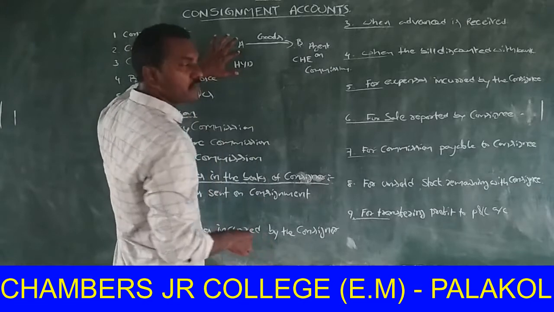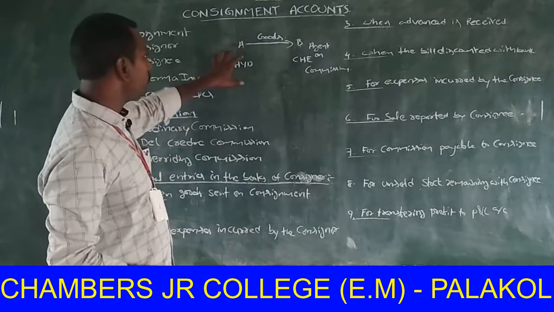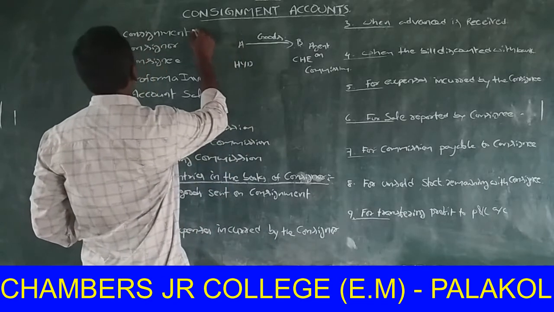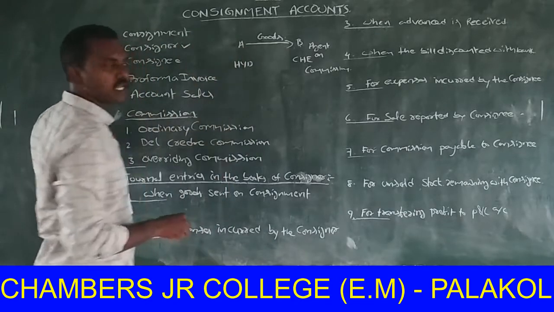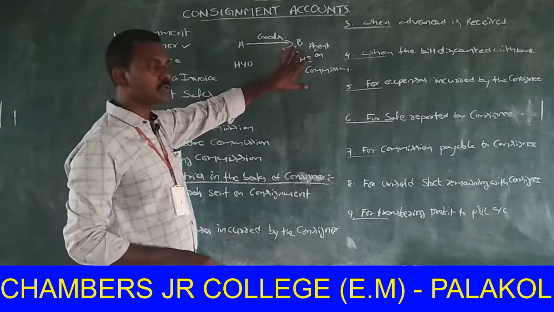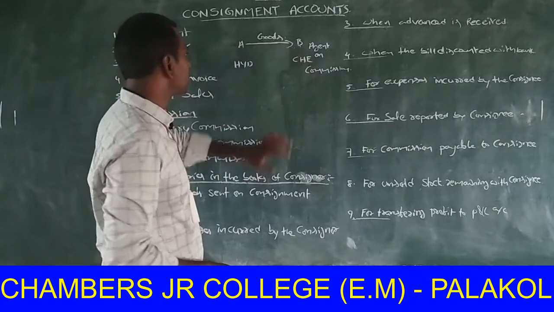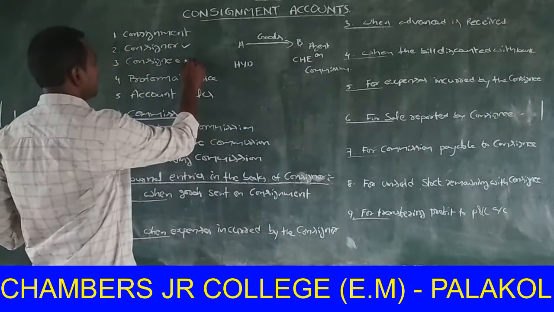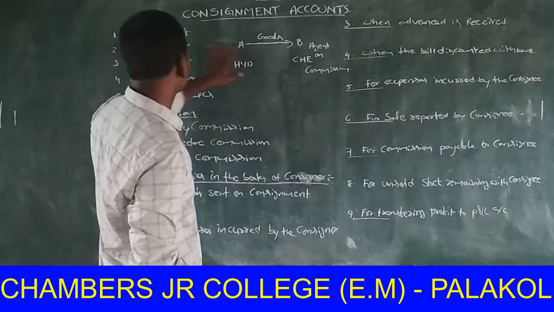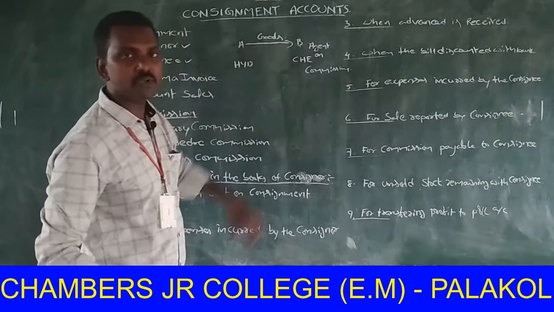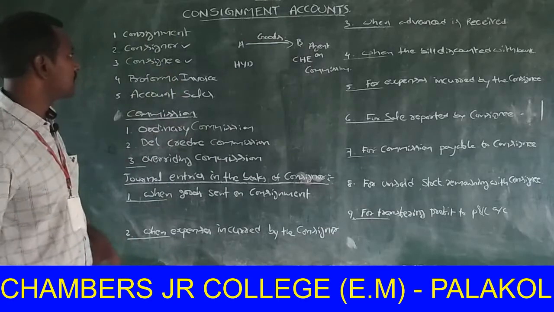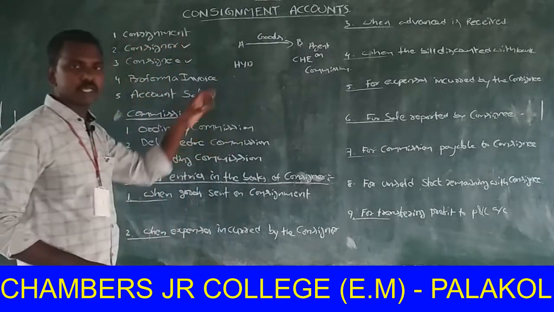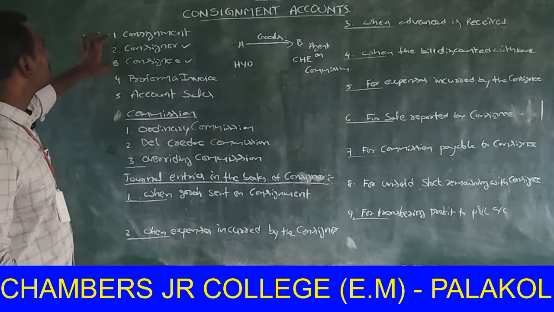Here, the sender or owner of the goods is called consignor. Who received the goods? B. So B is the consignee. Here A is the consignor, the sender of the goods, and the receiver of the goods is called consignee. Okay. Here some accounting terminology is there in consignment.